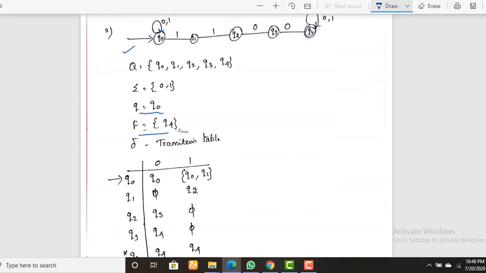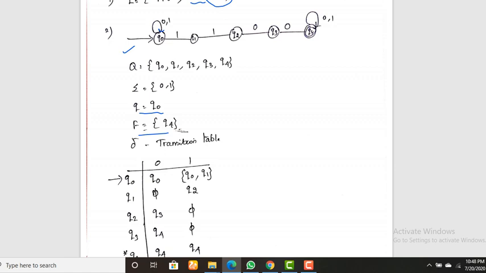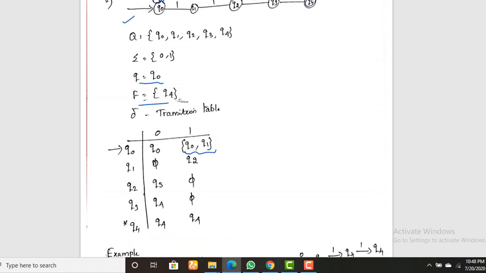Now the transition table. On receiving 0, Q0 goes to Q0. On receiving 1, Q0 goes to two possible states, Q0 and Q1. You can't see this in a DFA, but it is possible in an NFA. There is no transition for 0 from Q1, so I add phi here. On 1, Q1 goes to Q2. So this is the transition table.